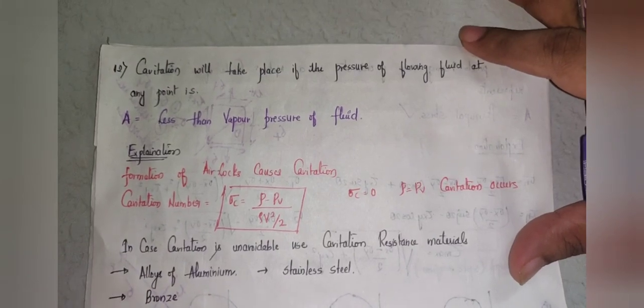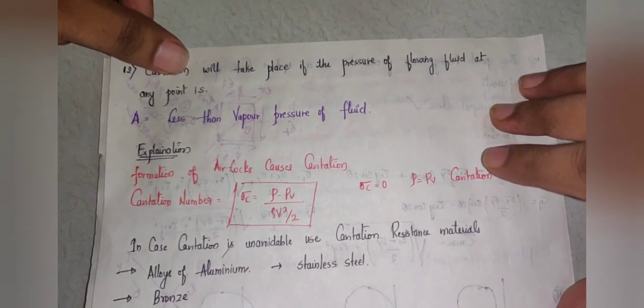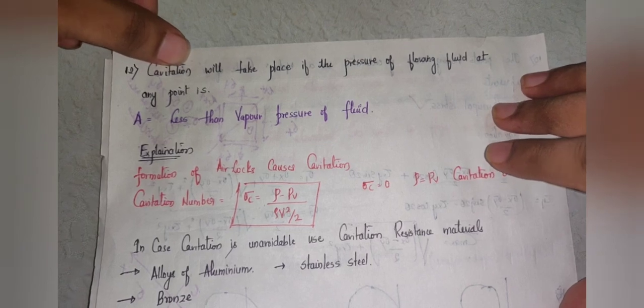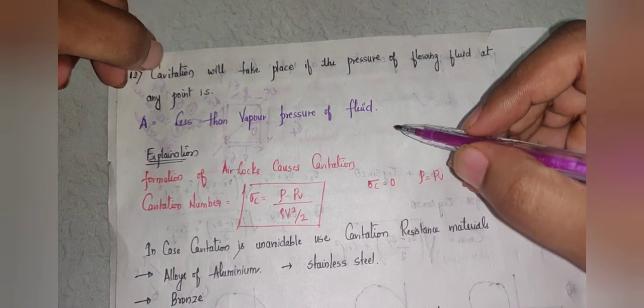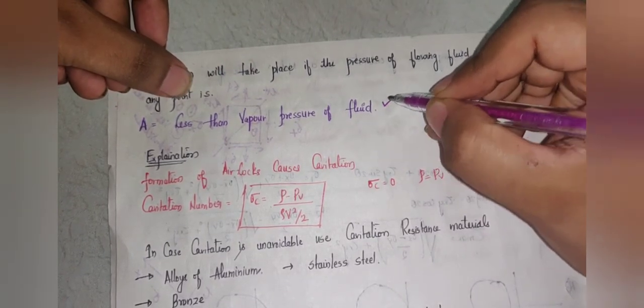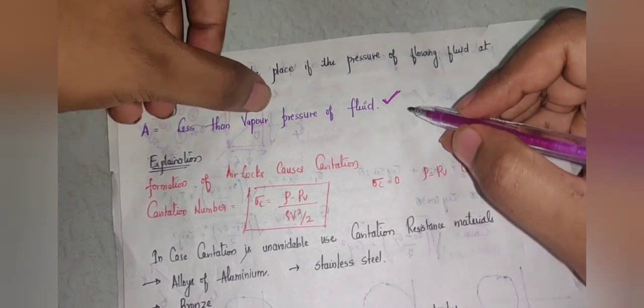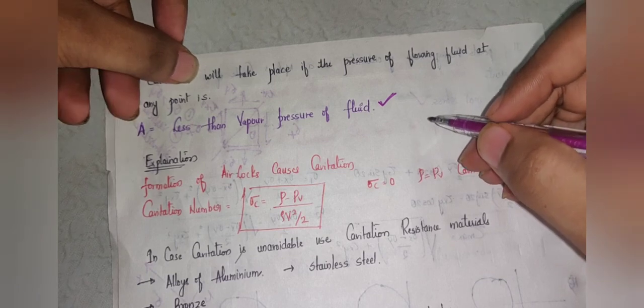The next question reads, cavitation will take place if the pressure of the flowing fluid at any point is... Very important concept. Cavitation will take place if the pressure of the flowing fluid at any point is... The correct answer is less than the vapor pressure of the fluid.